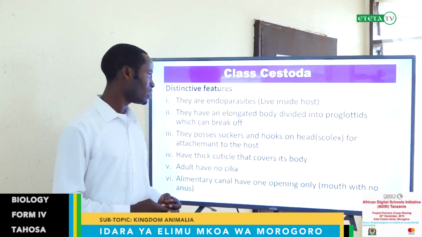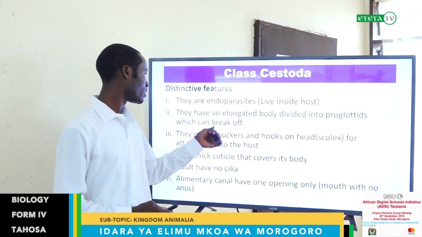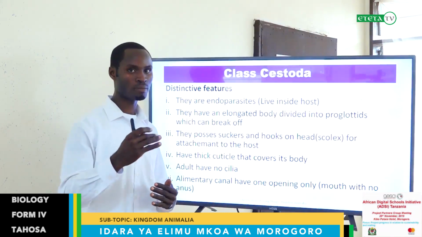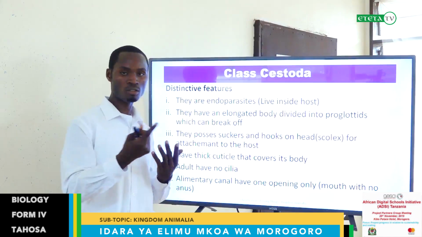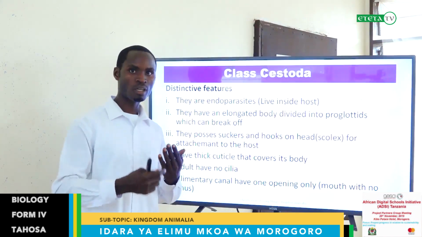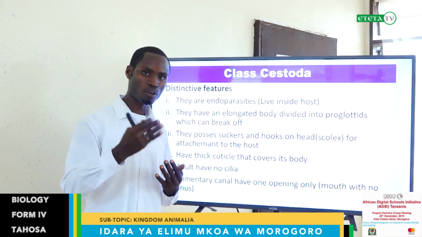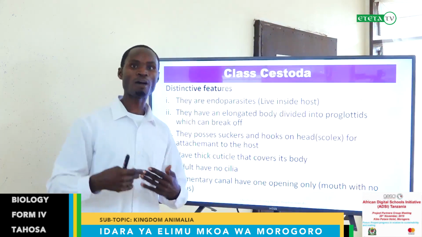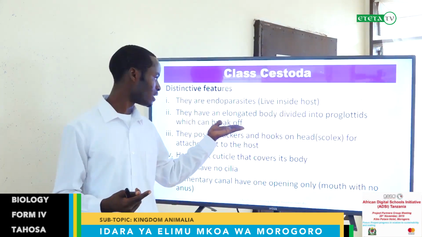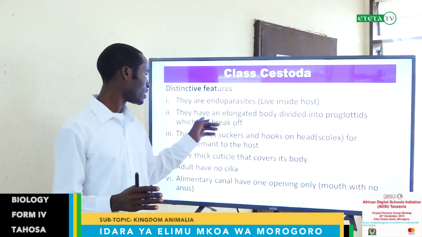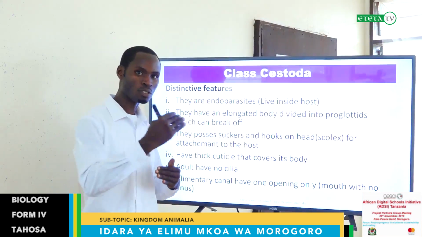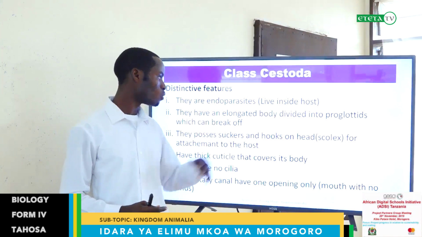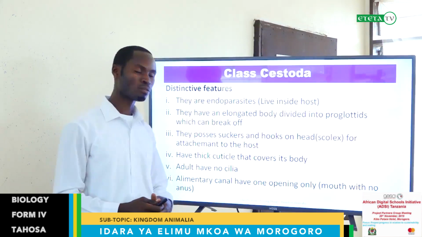They have an elongated body divided into proglottids, which can break off. These proglottids are something like segments, and the body is long, as you know the structure of the worm. In some stages, these proglottids can break off to come out as eggs. We shall discuss this later, but mind that they have an elongated body divided into segments or proglottids, and they can break off. They possess suckers and hooks on the head for attachment to the host.